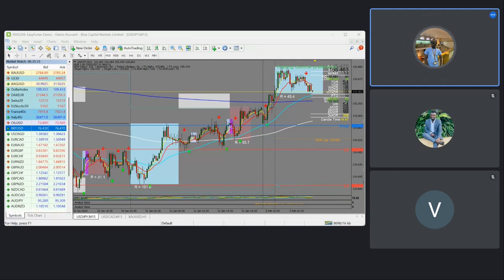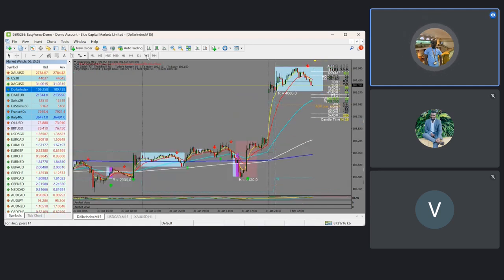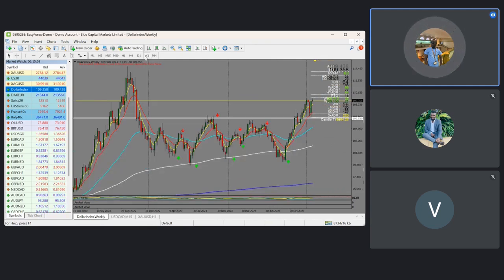So going to today's technical analysis, we can start with the DXY to see how it is performing. The DXY is here. Starting by looking at the market from higher time frames, we can start from the weekly time frame. We can see that this support region has held very well.